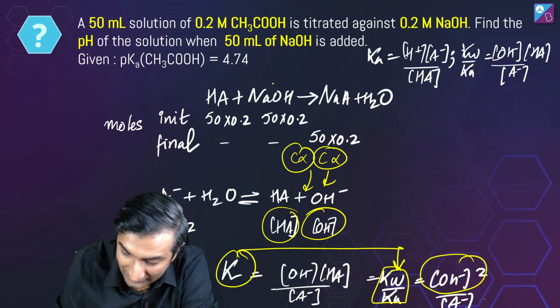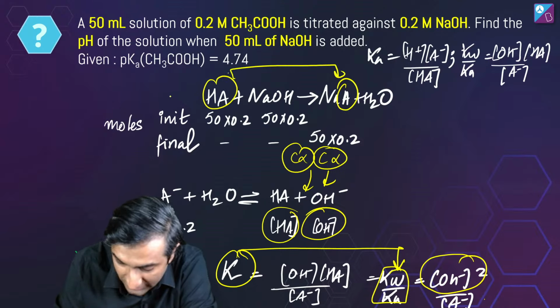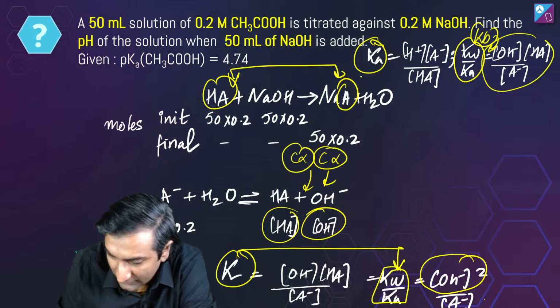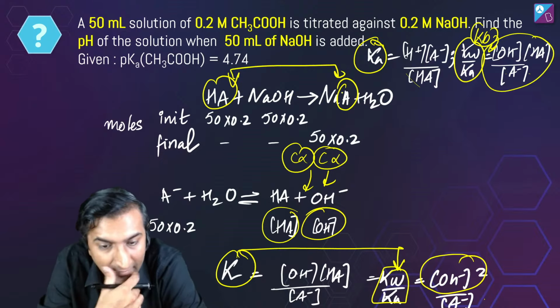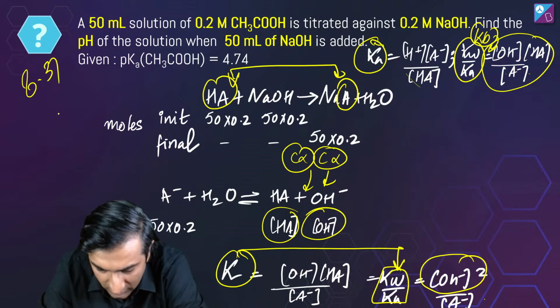Because these guys are a conjugate acid base pair. These two are a conjugate acid base pair. Therefore, if this has Ka, then this Kb will be Kw by Ka, which I have written here. That means I substituted. Okay, Shlok says 8.37. Good job.